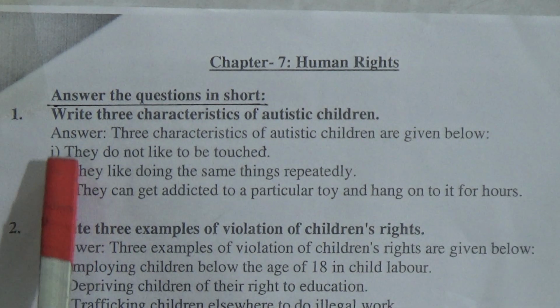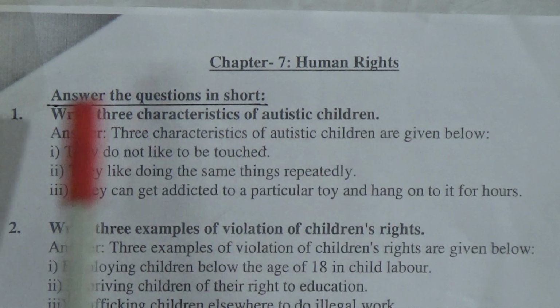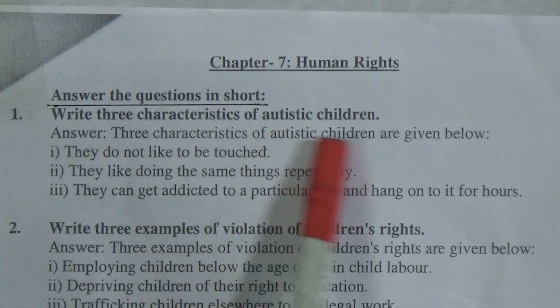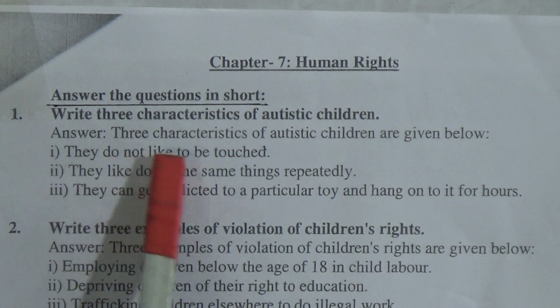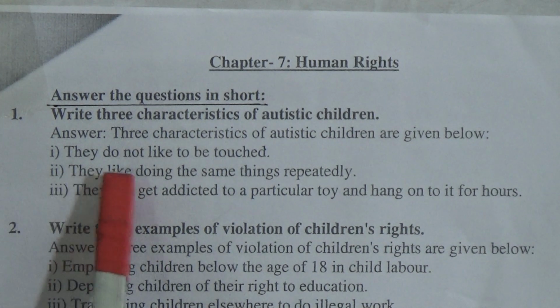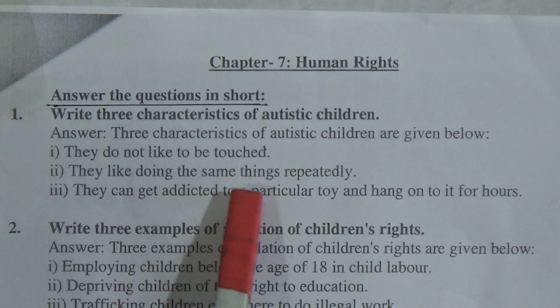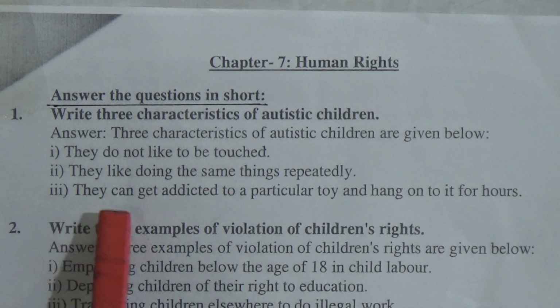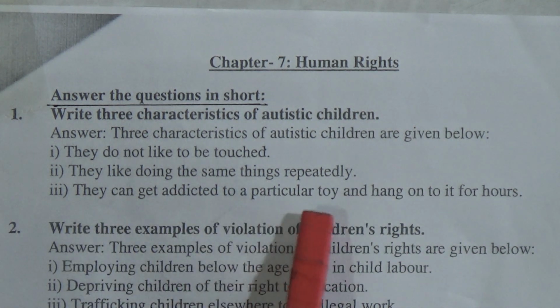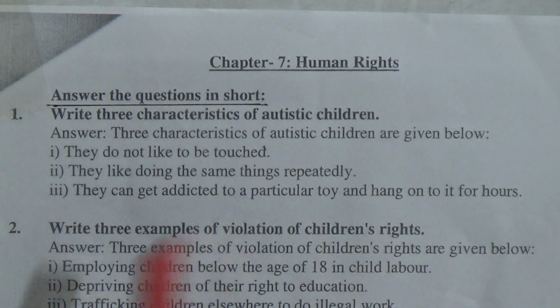Again I am saying, number 1, write 3 characteristics of autistic children. Answer: 3 characteristics of autistic children are given below. They do not like to be touched. They like doing the same things repeatedly. They can get addicted to a particular toy and hang on to it for hours.